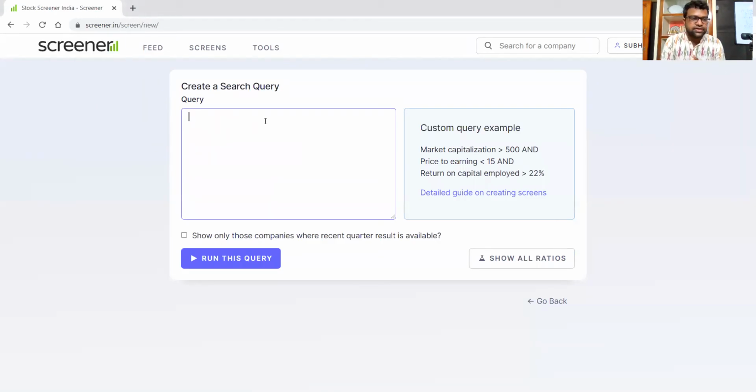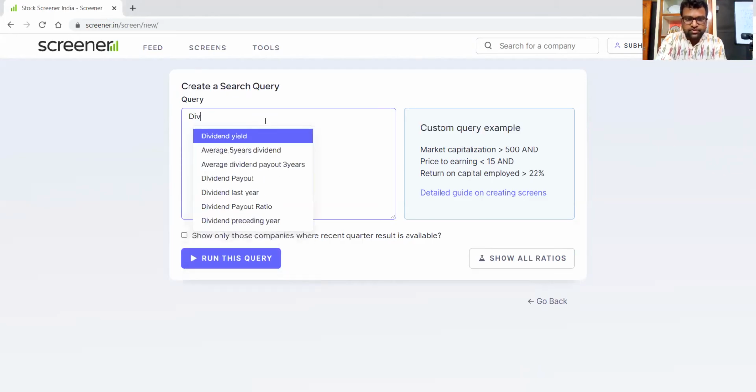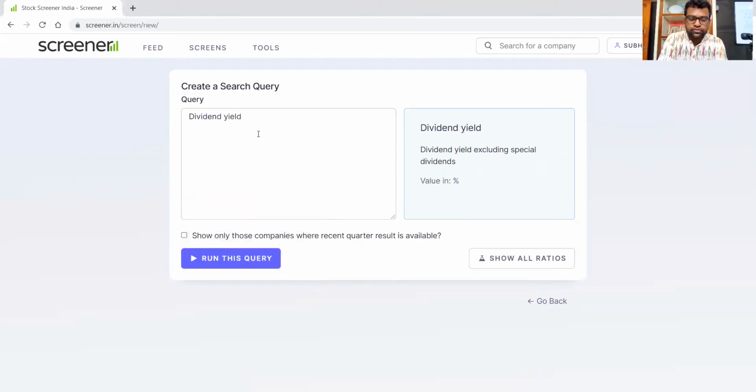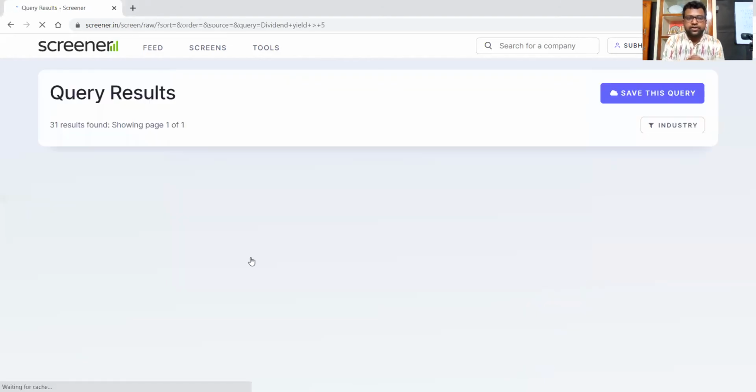Now the bank interest on a fixed deposit or RD is around 5.5%. Let's say we want companies having a dividend yield of more than 5%. So dividend yield, how will you write the search? Dividend yield greater than 5. The value 5 here means 5%, so if you write 5, it means 5%. Now if you run the query, what will you get?